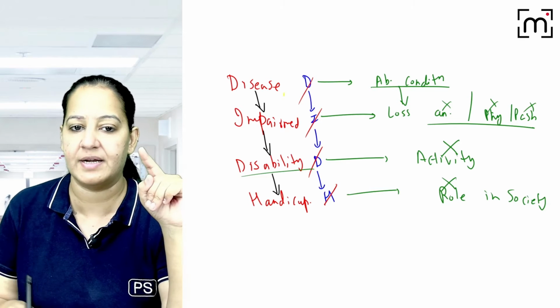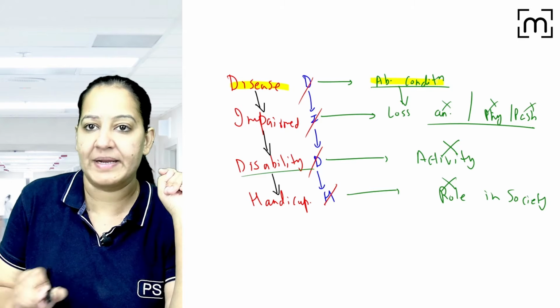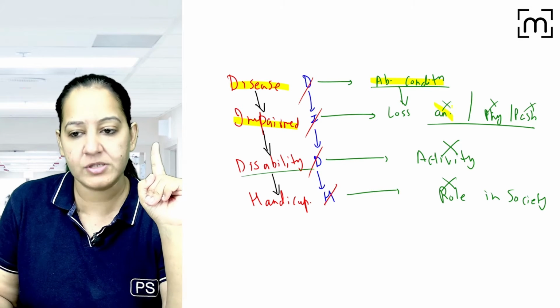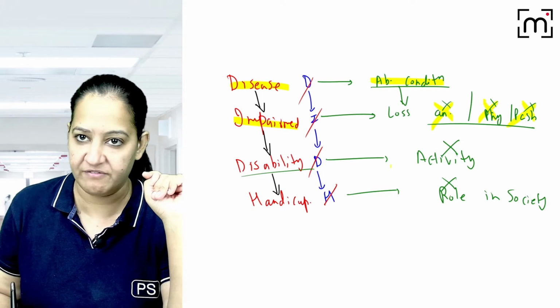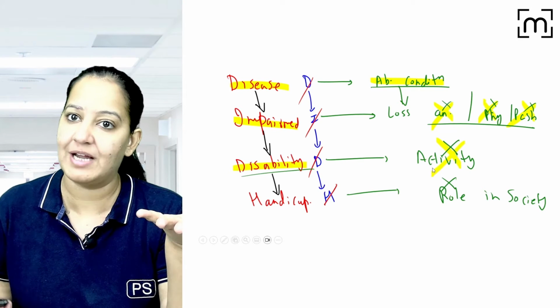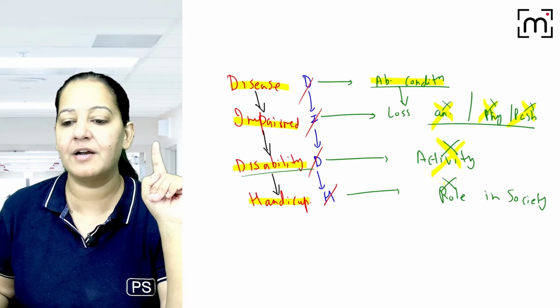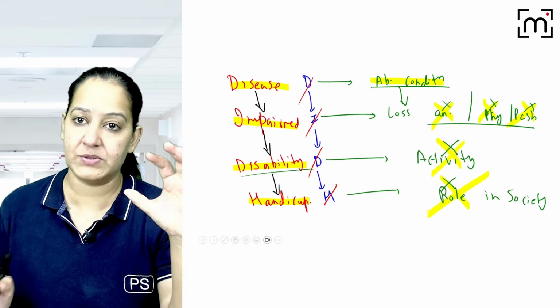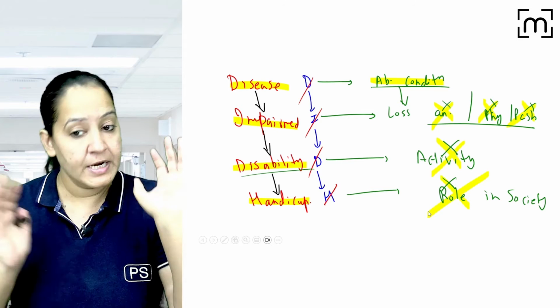You cannot learn the definition as it is. For disease, learn abnormal condition. For impairment, learn loss of anatomical, physiological or psychological function. For disability, learn the person cannot perform the activity which is normal for that person. And for handicap, please learn the person cannot fulfill the role in the society which is considered normal for that person. Now give the example.